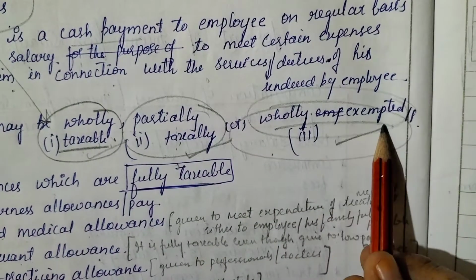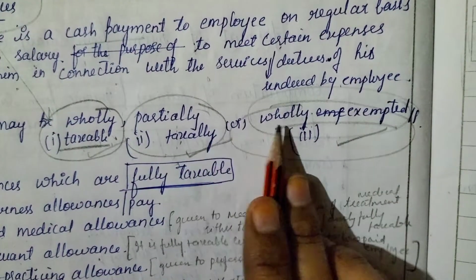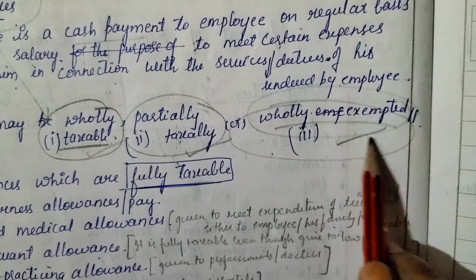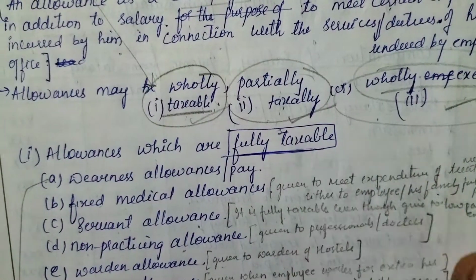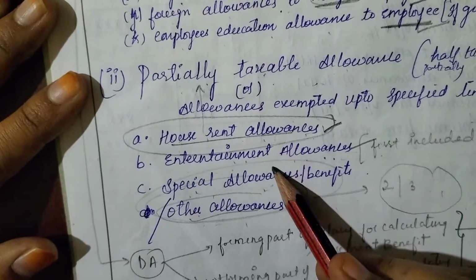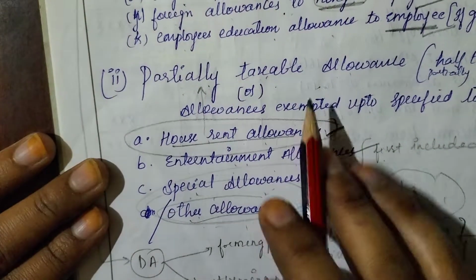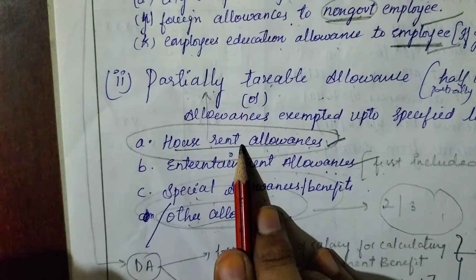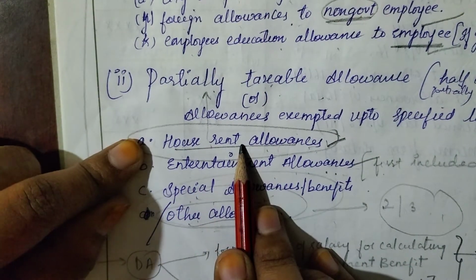Wholly exempted is also done. Before, I said it first, understand? Wholly exempted tax allowances is also done. In partially taxable, we have seen HRA and entertainment allowances. Here we have some calculations, so just concentrate on the calculation of HRA, how HRA is calculated,